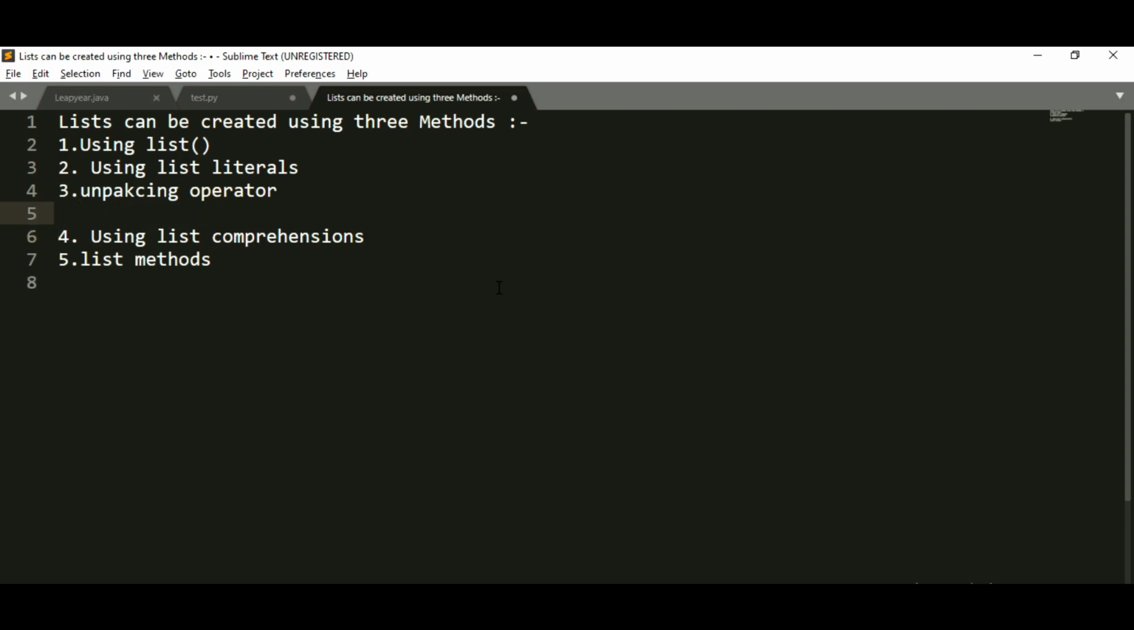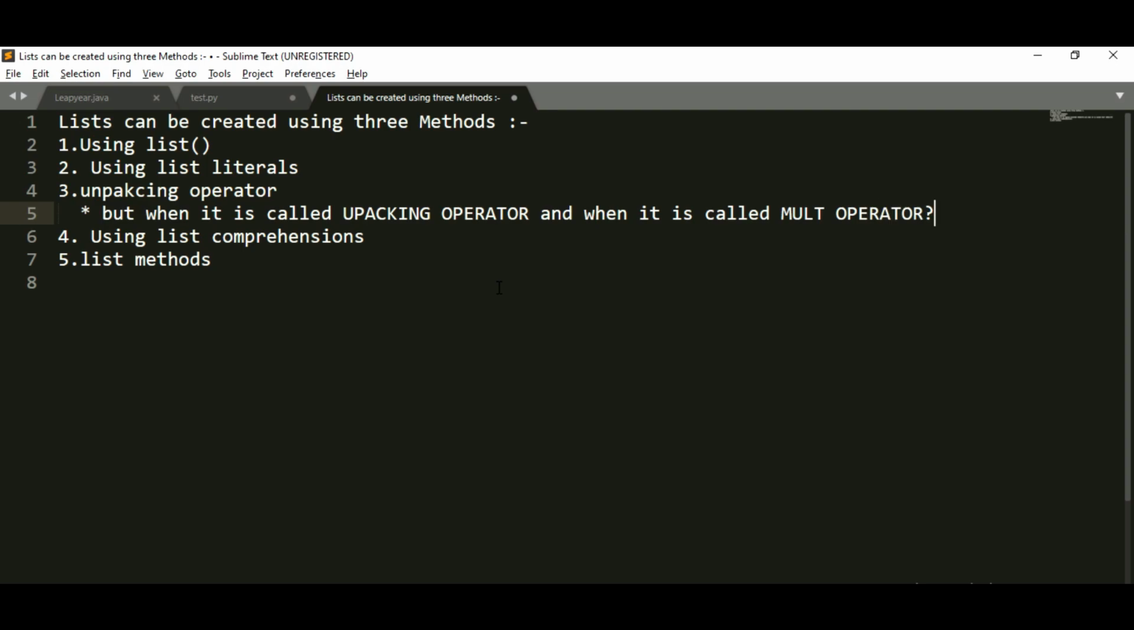Unpacking operator is actually multiplication, but we have to know when it is called unpacking operator and when it is called multiplication operator. You have to understand that, right? So I will give you one simple example.